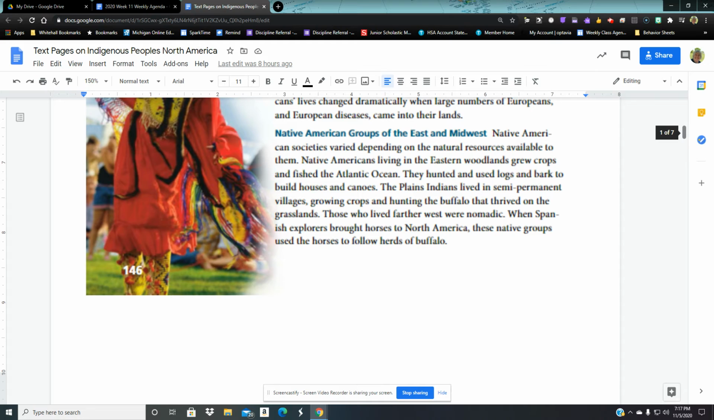The Plains Indians lived in semi-permanent villages, growing crops and hunting the buffalo that thrived on the grasslands. Those who lived further west were more nomadic, meaning they moved around more, hunters and gatherers. When the Spanish explorers brought horses to North America, these native groups used the horses to follow herds of buffalo. So their culture changed. They didn't have horses until the Spanish arrived.